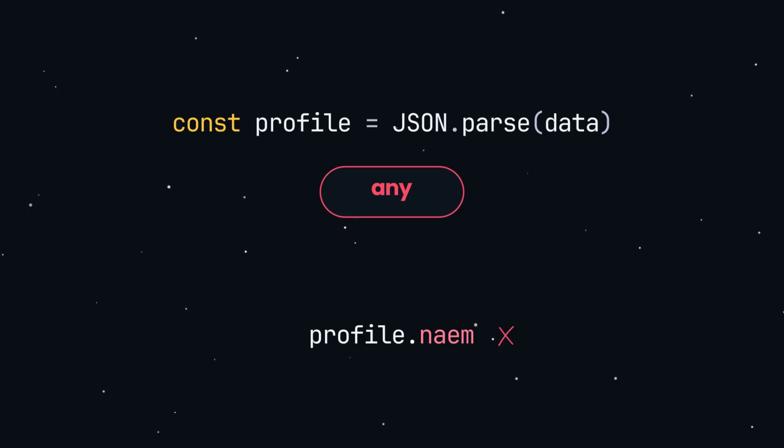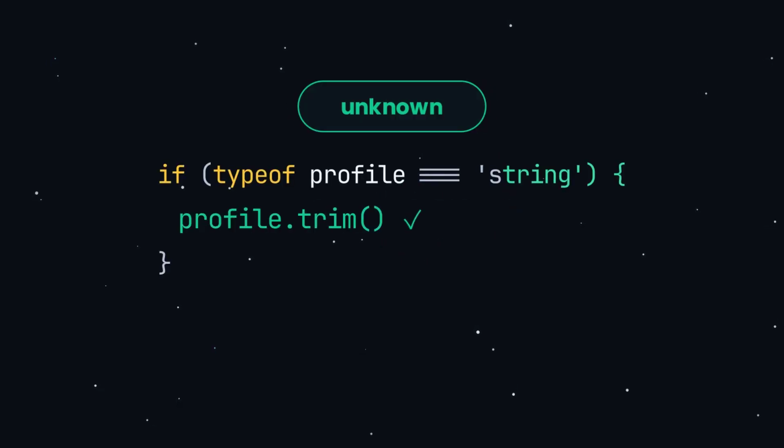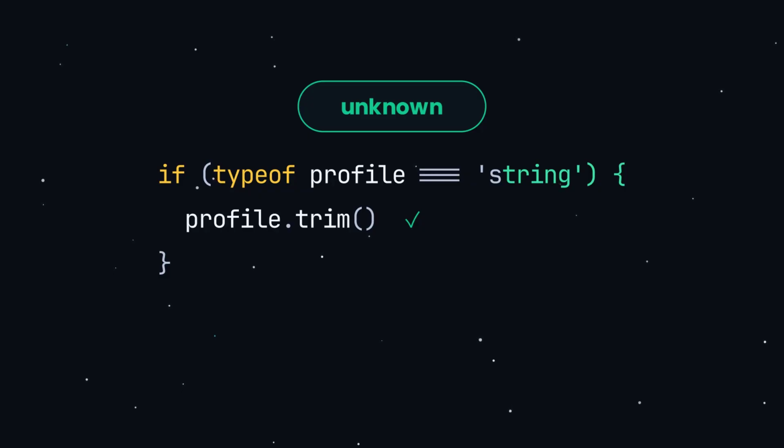Any is dangerous, but its safer cousin is unknown. Anything goes, but it won't let you touch the value until you check what it is. Type that response as unknown instead, and that misspelled line won't even compile. Add if typeof data equals string, and inside that block, it's a real string you can safely use, just as flexible, without the danger. And with this, we are done with the topic of primitives.